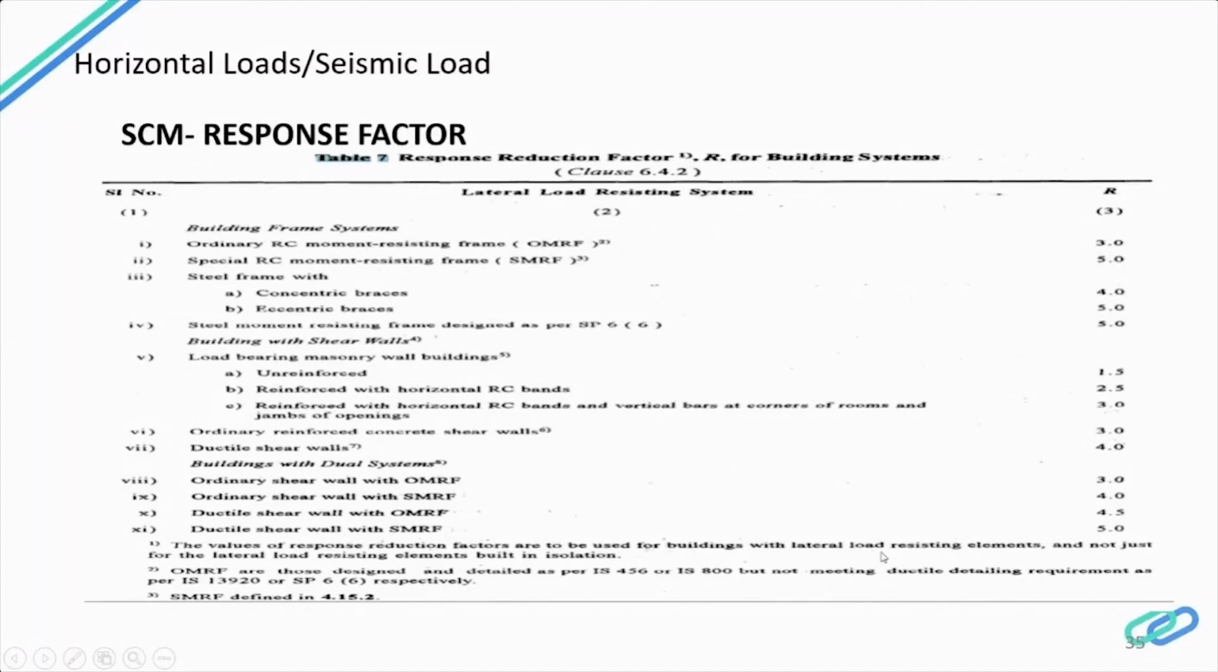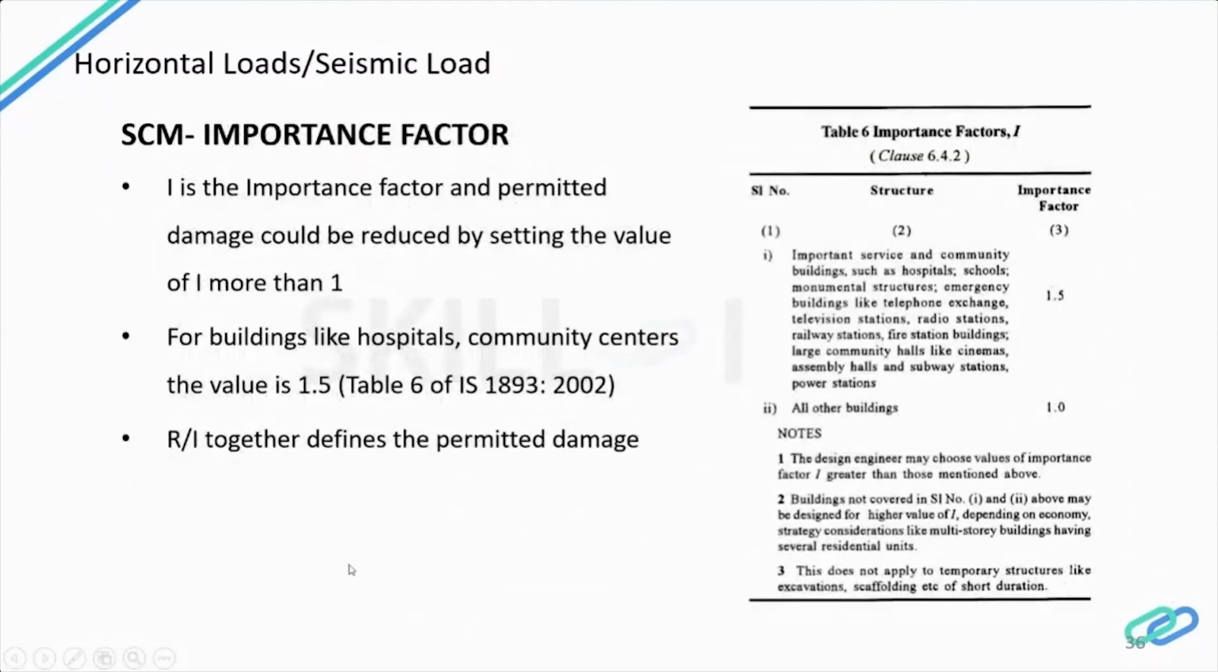These values of response reduction factor are to be used for buildings with lateral load resisting elements, and not just for lateral load resisting elements built in isolation. This is for the building, that is, a framed structure. That is what they say. Then there is the importance factor I in the formula. It is permitted that this value reduces the settling of the building. Normally we take the I value as 1 for all buildings.